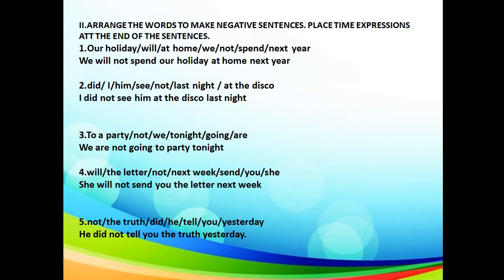We will the letter not next week send you see she. The correct sentence would be, she will not send you the letter next week. Not the truth did he tell you yesterday. The correct sentence would be, he did not tell you the truth yesterday.